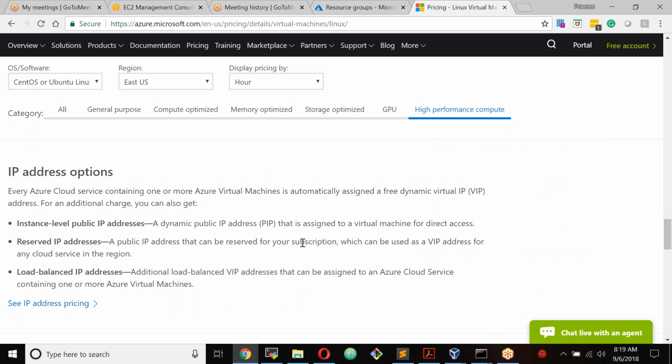What kind of IP addresses will be assigned to you? A free dynamic virtual IP is assigned to you. A public IP address is assigned to you. It's a dynamic virtual IP. And for an additional charge, you can also get a dynamic public IP address for direct access, and a reserved IP address, which you can use as a static IP address, which will never get changed. You can also get a load balanced IP address.